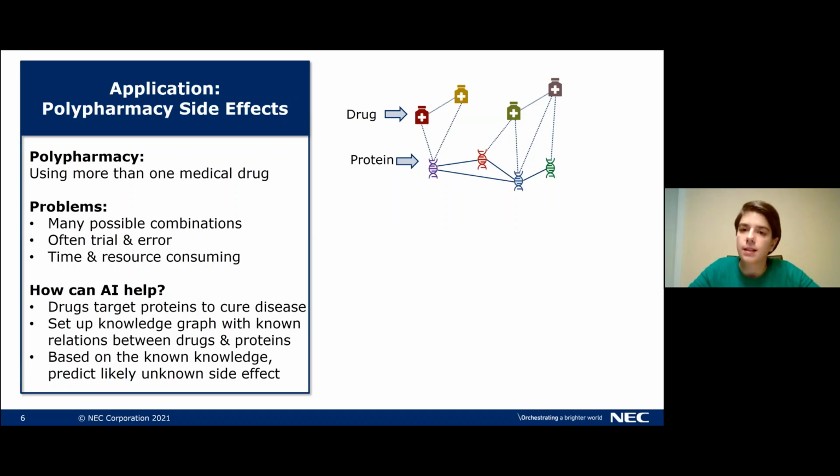Now, in this example, we don't know anything about the top two drugs in this knowledge graph. The left one is polypharmacy and the right one is calcium. And our question is, what would happen if those two drugs were taken by someone in conjunction? And this is exactly the kind of side effect that we'd like to predict with our AI model.